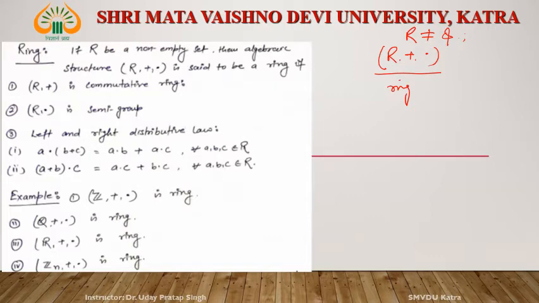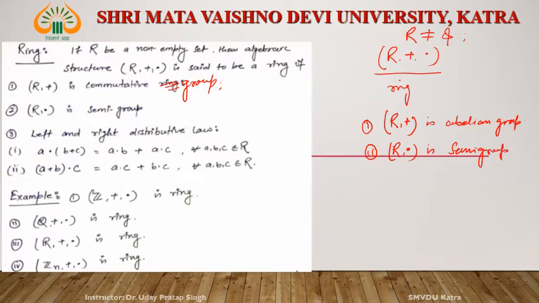Number 1, (R, +) is an abelian group. Sorry, this is not a ring, this is a group. (R, +) is an abelian group or commutative group, (R, ·) is a semigroup, and the left and right distributive laws hold. That is, first, R with respect to plus is an abelian group or commutative group, second, R with respect to dot is a semigroup, and third, the distributive law holds.